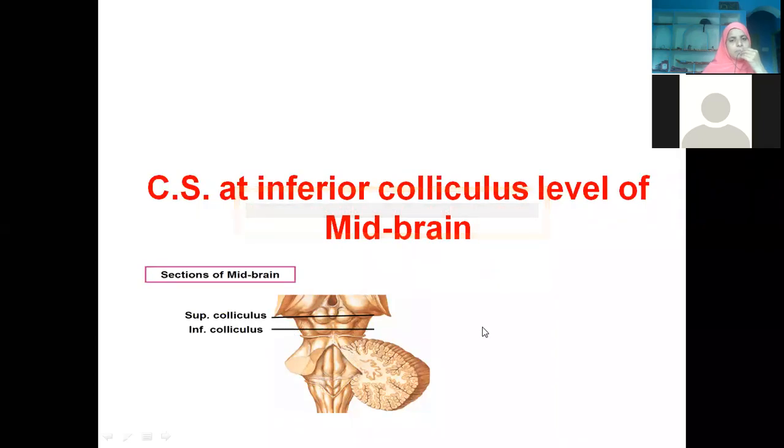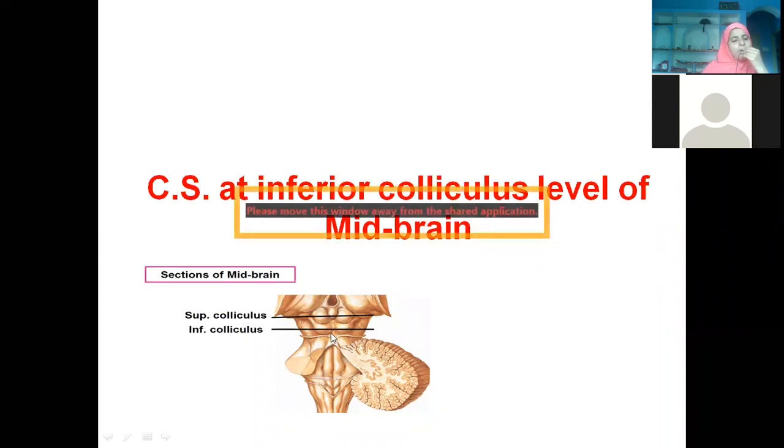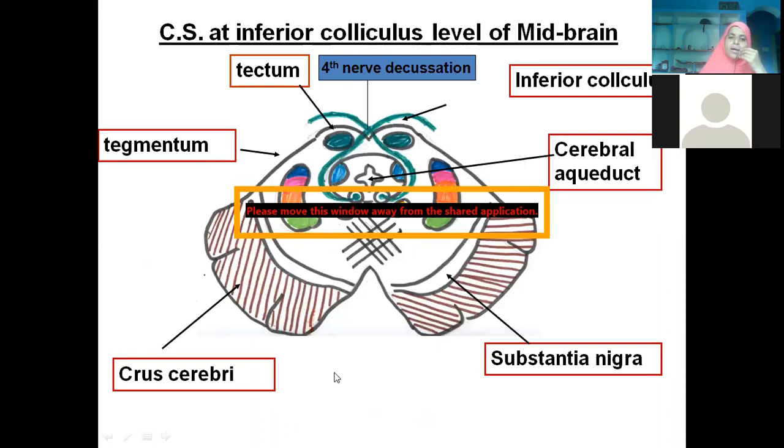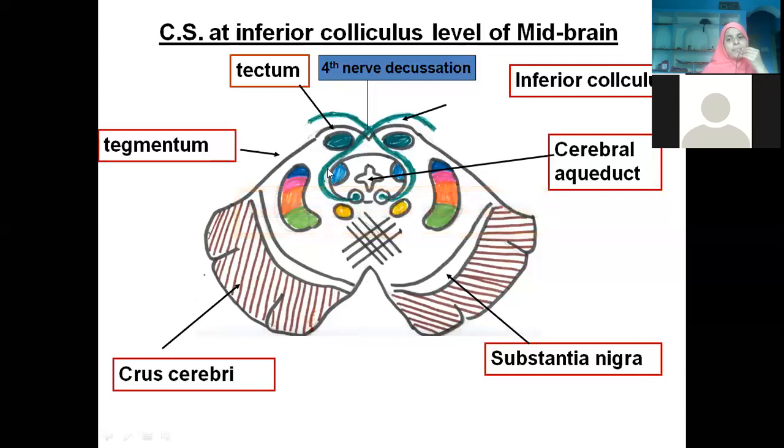In the inferior colliculus, which cranial nerve are you finding here? Just below this, the trochlear, the fourth. We know this aspect is the dorsal aspect. The trochlear nerve actually starts on the dorsal aspect, and this is the ventral aspect of the brainstem, this is the dorsal aspect. The nerve is not coming from the ventral side but is seen on the dorsal aspect. They are decussating. The nerve nucleus is here: the trochlear nerve nucleus, and you can see the right one moving towards the left and the left one towards the right.